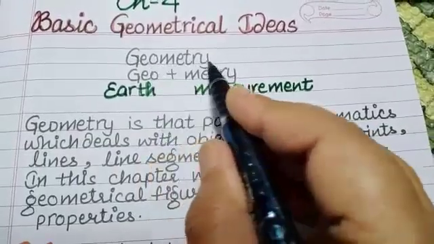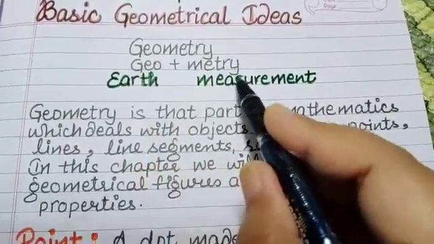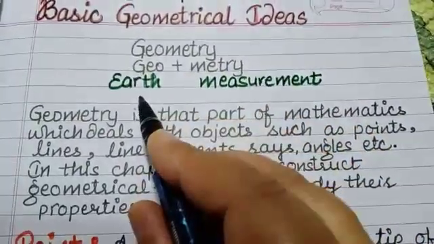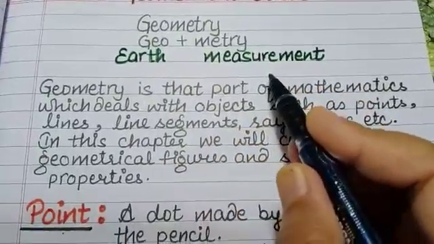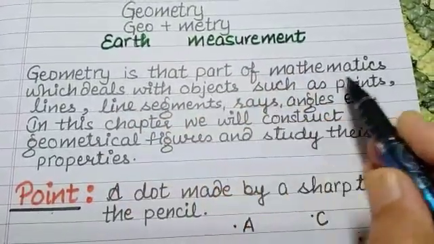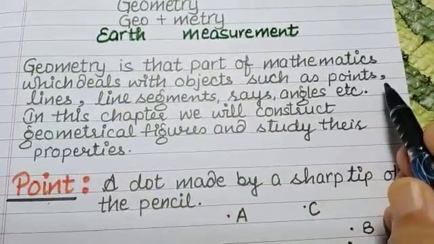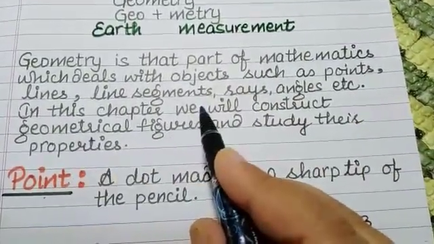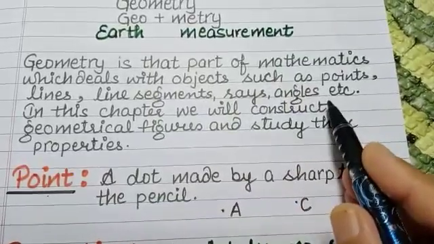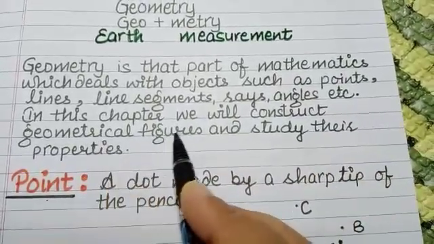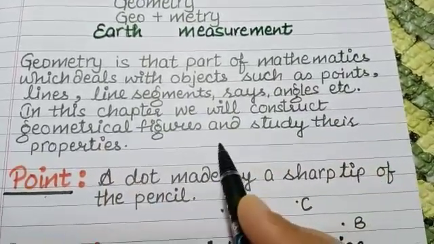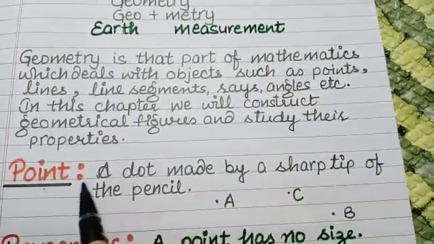Geometry. Geometry is made from two words, geo and metry. Geo means earth and metry means measurement. Geometry is that part of mathematics which deals with objects such as points, lines, line segments, rays, angles, etc. In this chapter, we will construct geometrical figures and study their properties.